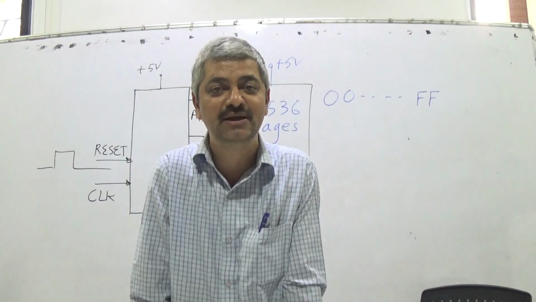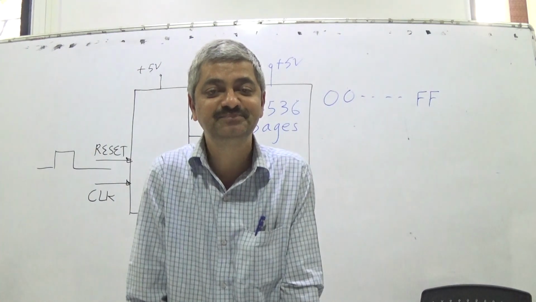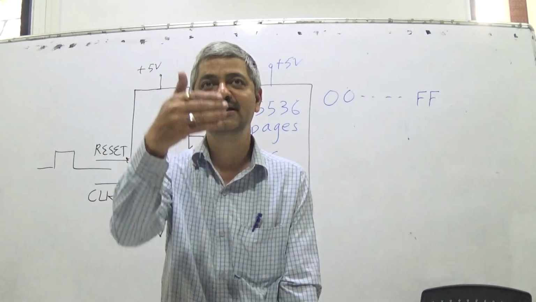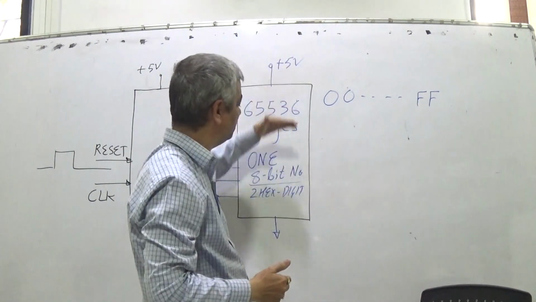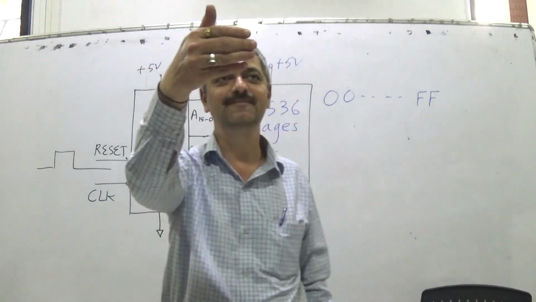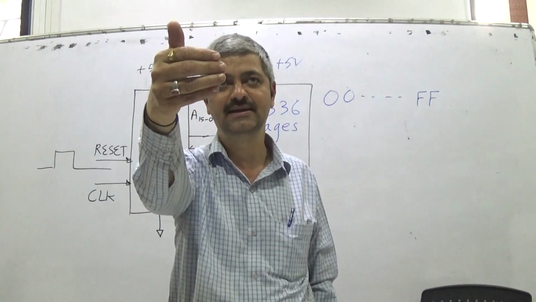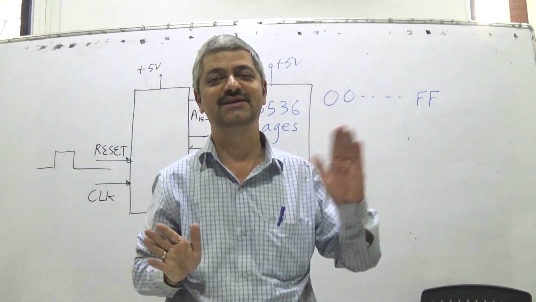Don't do anything, just kill time. So I read location 0. If in this memory at all locations 00 is stored, what will happen? I read location 0, I get the number as 00. So I don't do anything. I go for the next instruction.